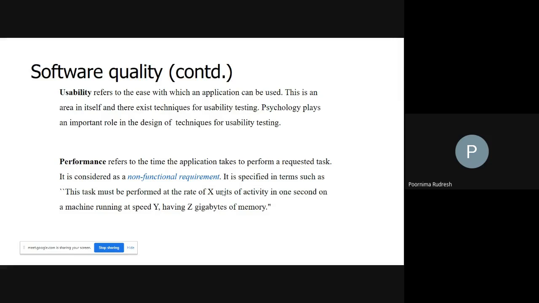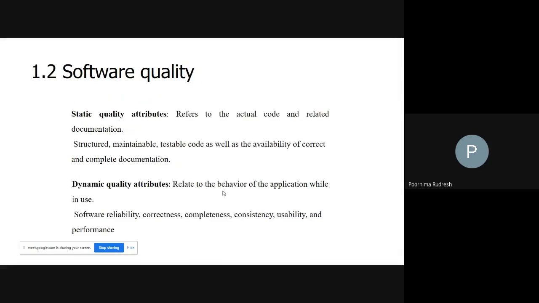So this is about software quality and quality attributes. So far we have discussed what software quality is, and there are two types of software quality attributes: static quality attributes and dynamic quality attributes. Static quality attributes refer to the actual code and related documentation, whereas dynamic quality attributes relate to the behavior or the functionality of the application while in use. So dynamic quality attributes include software reliability, correctness, completeness, consistency, usability, and performance.